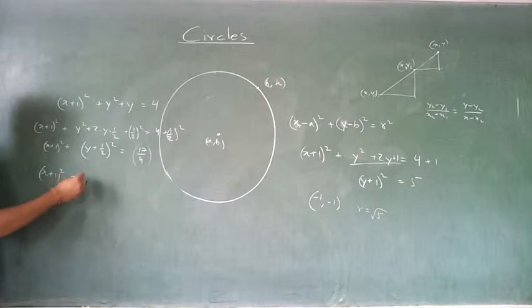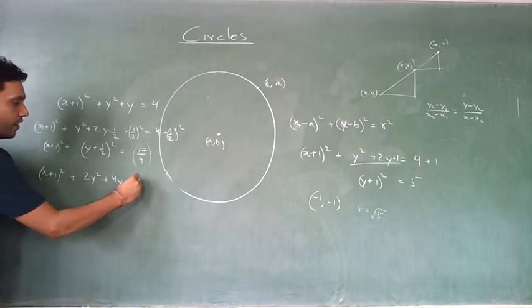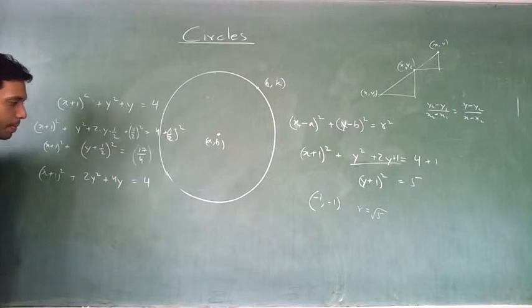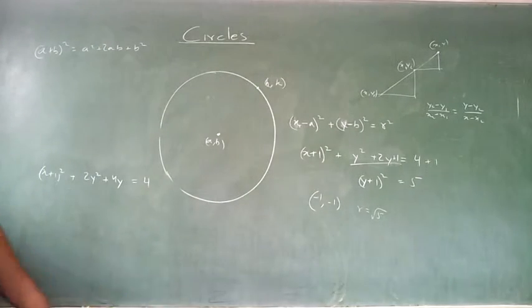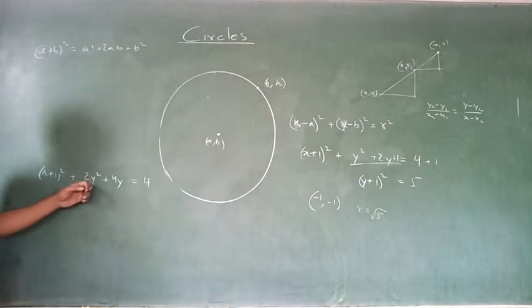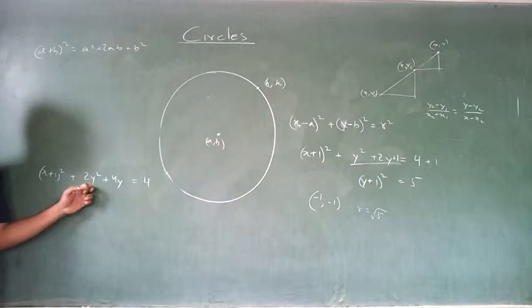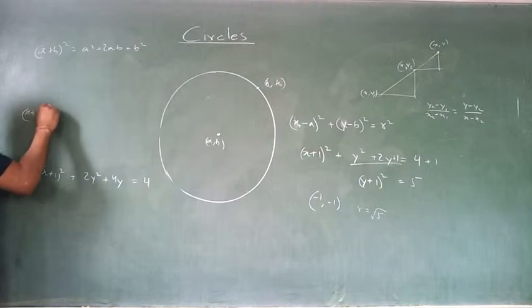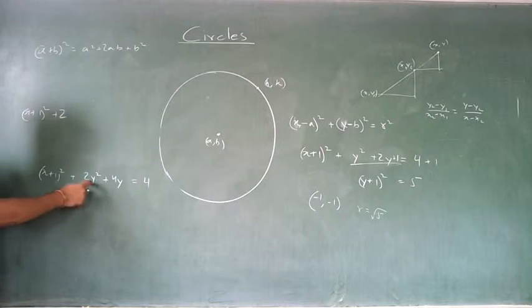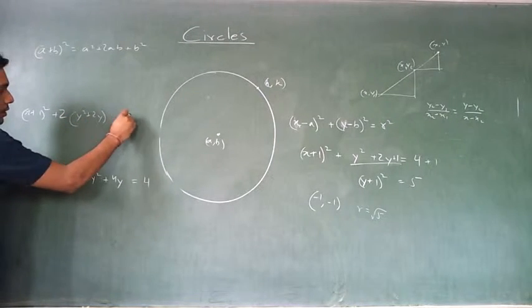It could have been given as x square plus, I will give you later on. So suppose I write 2y square plus 4y is equal to 4. Then what do I do? If you are completing the square, you take 2 common. Taking 2 common is easier all the time. So x plus 1, the whole square, plus 2 common, this becomes y square plus 2y is equal to 4.